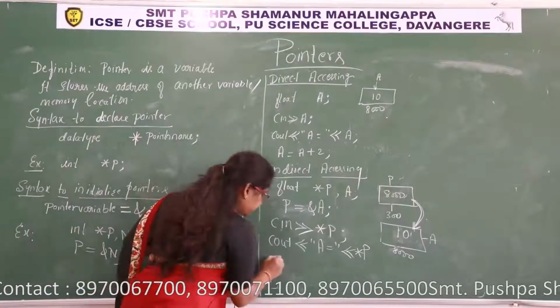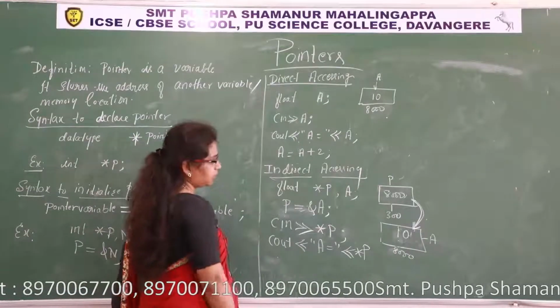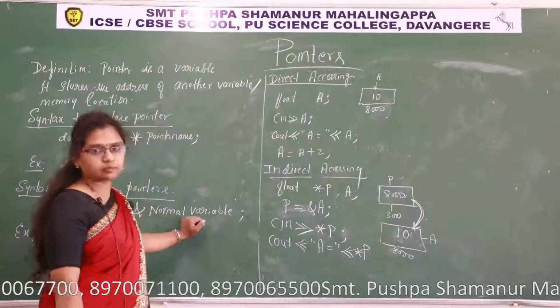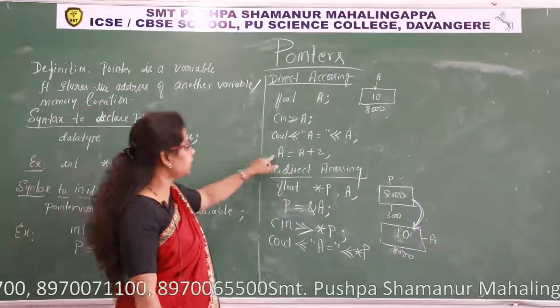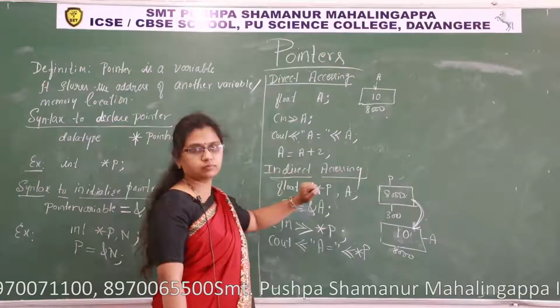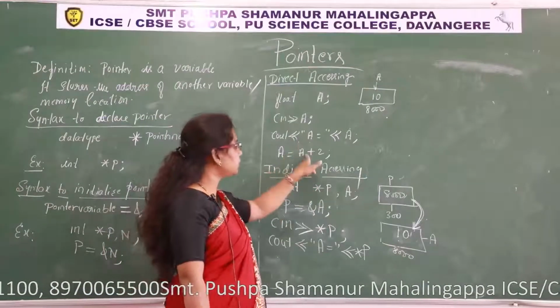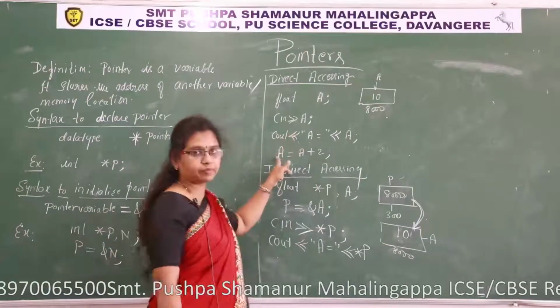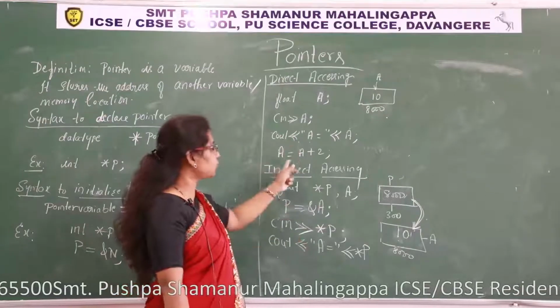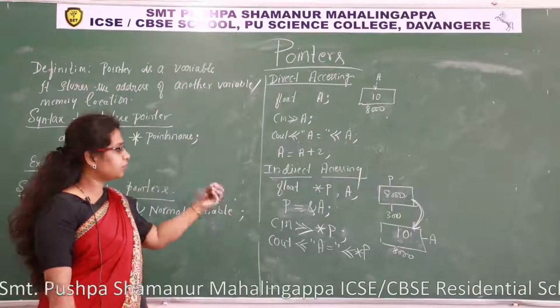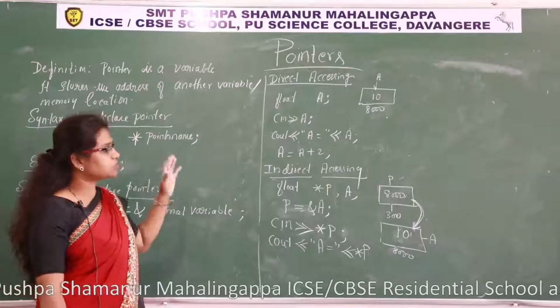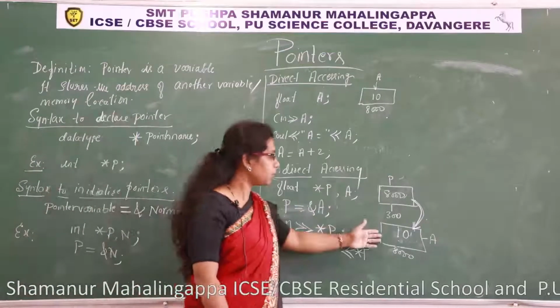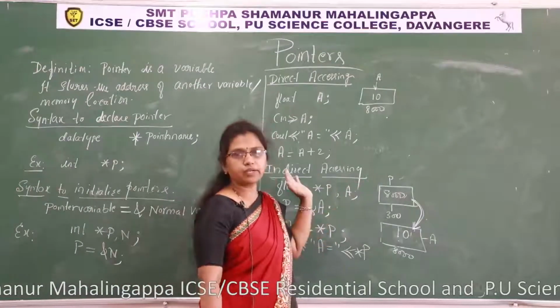Now I want to update. How? I want to update the value of A. How did we update here? A is equal to A plus 2. What is there in the A? 10. 10 plus 2. Again it will be stored in A. But in this case, we should not use A. Whatever operations you want to perform on this variable, you have to perform using the pointer.